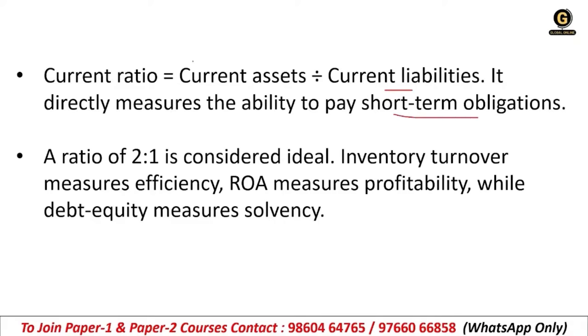So that means the ratio of current assets and current liabilities, a comparison of both: how much current assets you have compared to the current liabilities shows the company's liquidity health, or the financing health. A ratio of 2:1 is considered ideal. Inventory turnover measures efficiency, return on assets measures profitability, while debt equity measures the solvency.